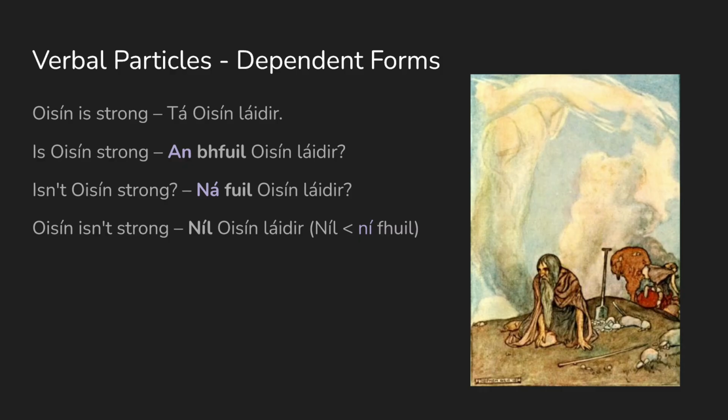But here's one that people sometimes get caught out on. Asín isn't strong is níl asín láidir. And níl here is the negative. It comes from níl because the FH is silent. People sometimes get confused between níl and ní. But remember that níl is the negative form of the verb tá, whereas ní is the verbal particle that you use to negate other verbs.